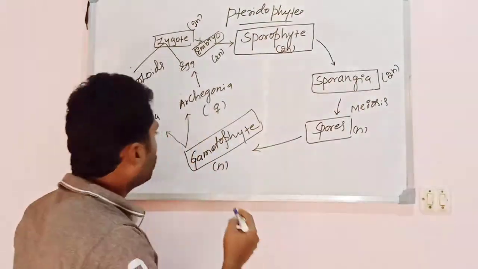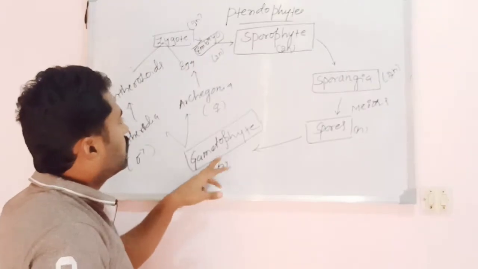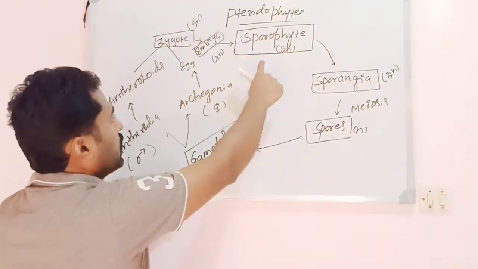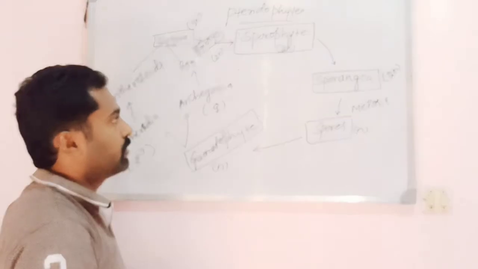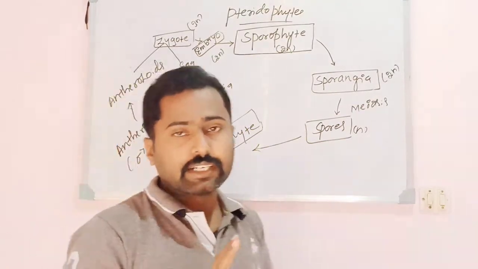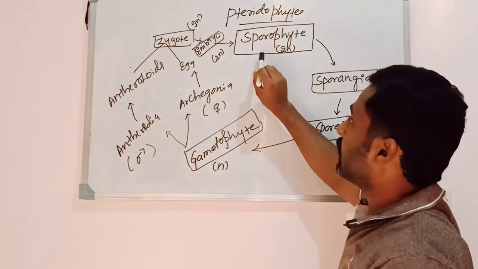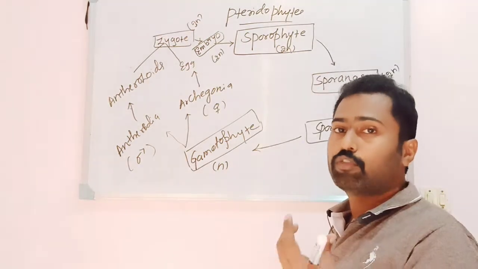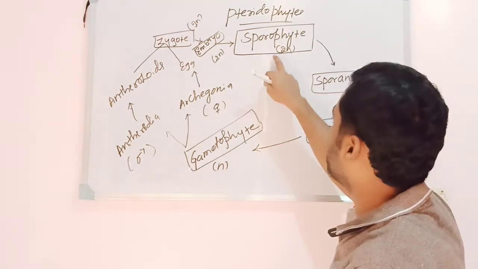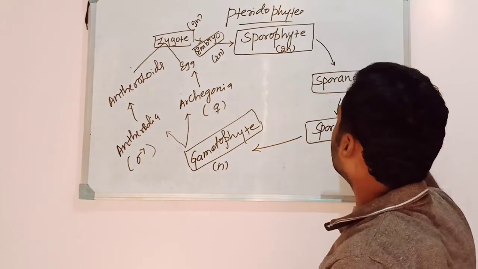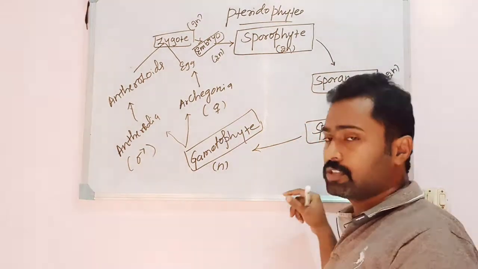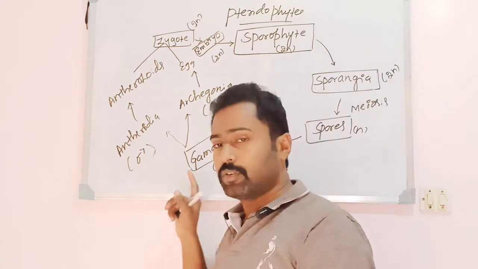Here the haploid gametophytic plant alternates with the diploid sporophyte, but the difference between the bryophytes and the pteridophytes is that here the sporophyte is the dominant plant body, which is green, photosynthetic and independent. The dominant sporophytic plant body produces spores by means of meiosis. Spores germinate to produce a gametophyte.